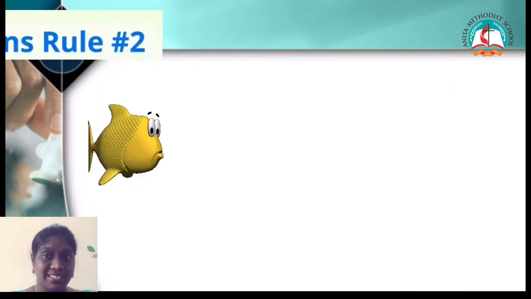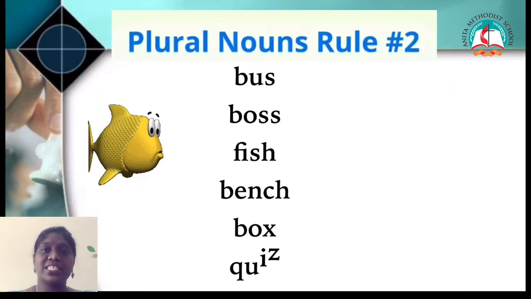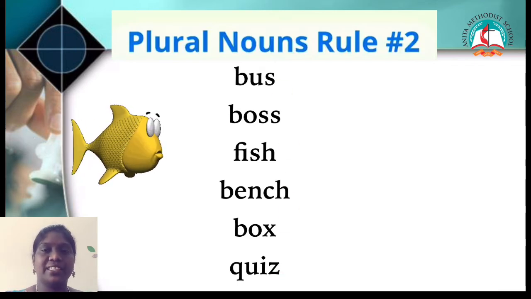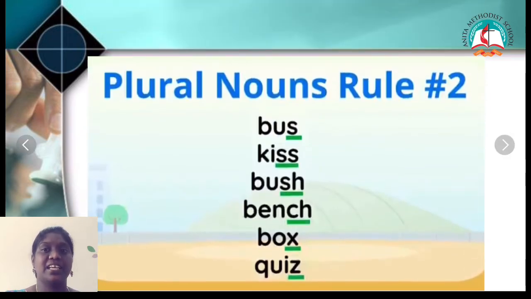We have bus, which ends with S. We have boss, fish, bench, box and quiz. If you notice these words, you can see they end with S, double S, SH, CH, X and Z. So when the nouns end with these letters, then automatically we add ES to it. Now see here, I have underlined the letters S, double S, SH, CH, X and Z.